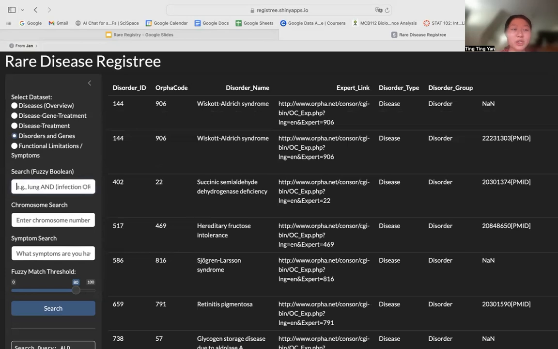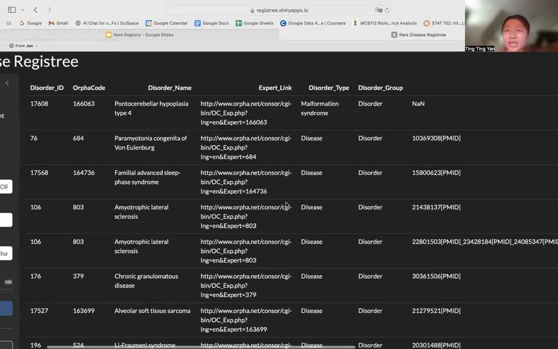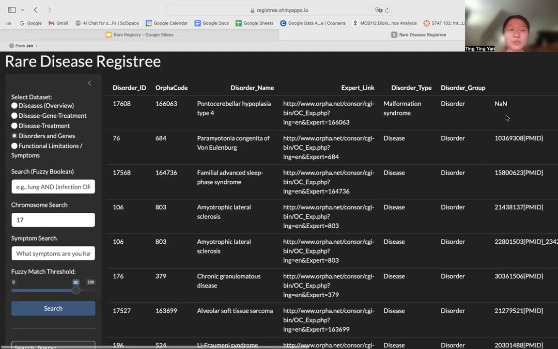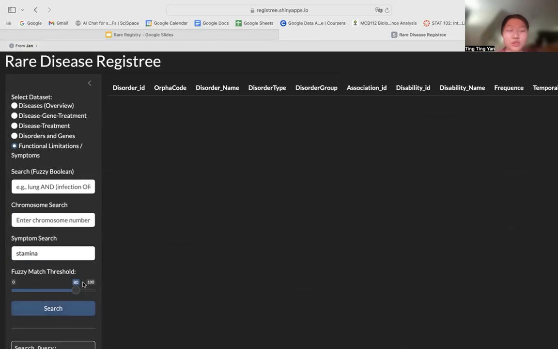We can also search for disorders and genes. So let's say we want to search for chromosome 17. This will output a list of all the diseases with chromosome 17 mutations. And finally, we can also put in specific symptoms. So let's say we're interested in issues with stamina. What diseases have issues with stamina?